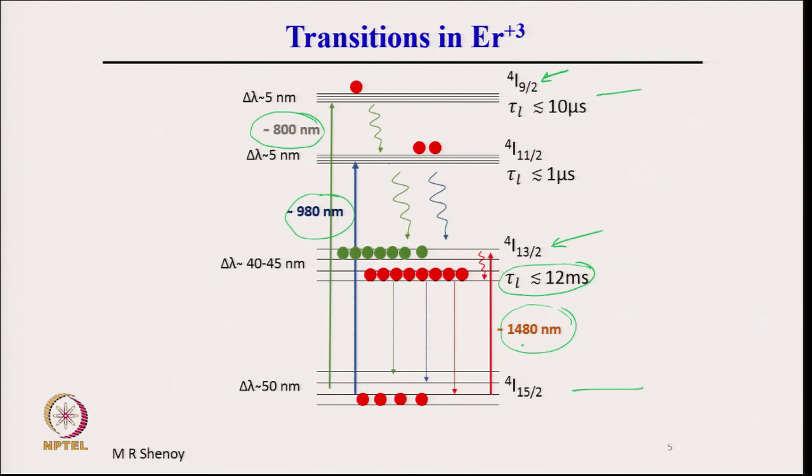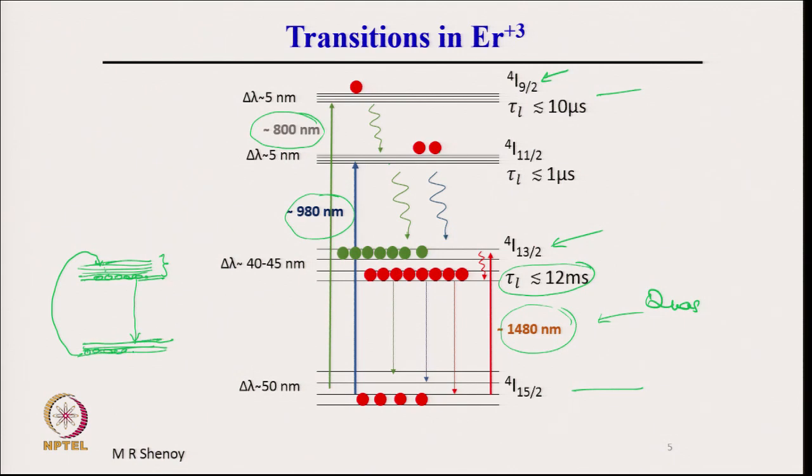So, if we use 1480 nanometer as a pump, then this is called a quasi 2 level pumping. It is not 2 level. We have already shown that in a 2 level system we cannot achieve population inversion, but it is not 2 level, because this level comprises a large number of levels, and therefore, if you can raise atoms to the top of this, then the atoms can come down and accumulate here within the same level, which is a multiplet, and from here we can have population inversion between this level and this level.